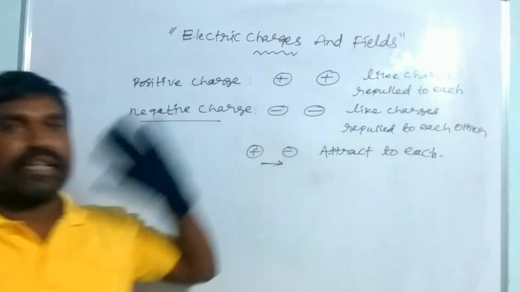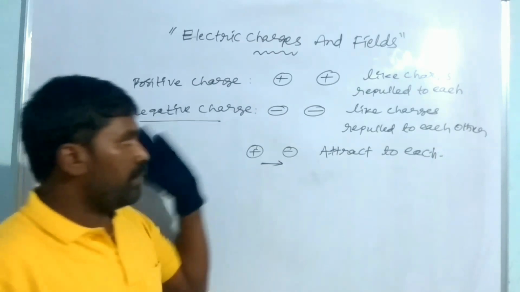Unlike charges always attract each other. So like charges repel, unlike charges attract. This is very important.